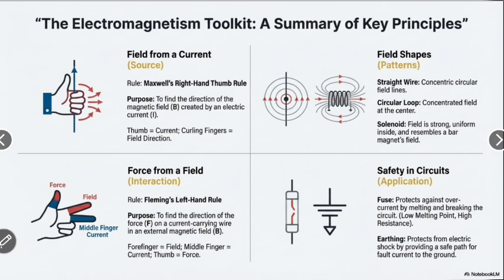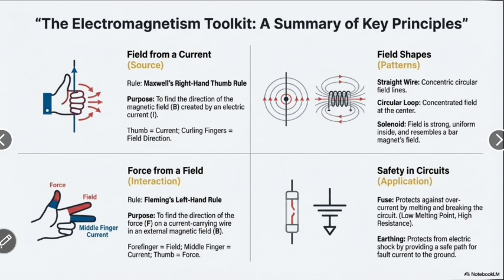Now we see the next: the electromagnet toolkit, a summary of the key principles. Field from the current source. Rule: Maxwell's right hand thumb rule. Purpose: to find the direction of the magnetic field B created by an electric current I. Thumb is current, curling fingers are field direction.